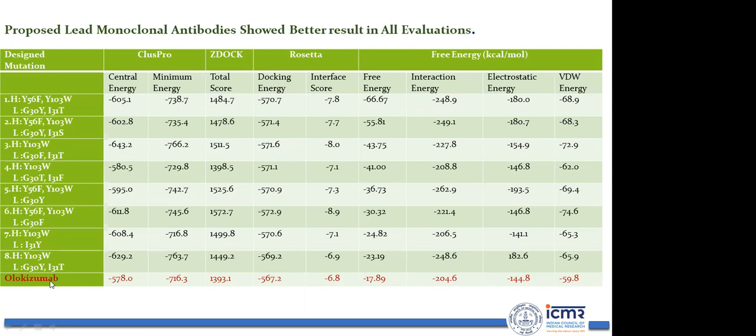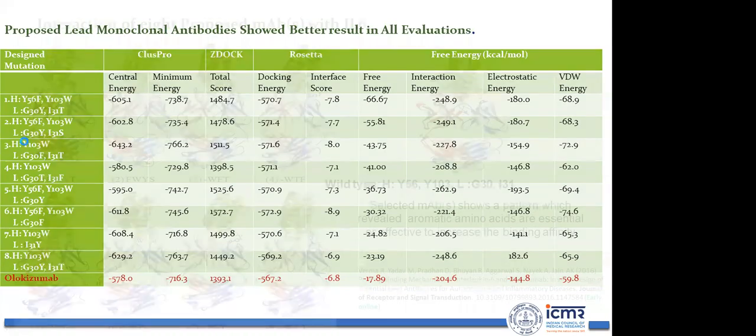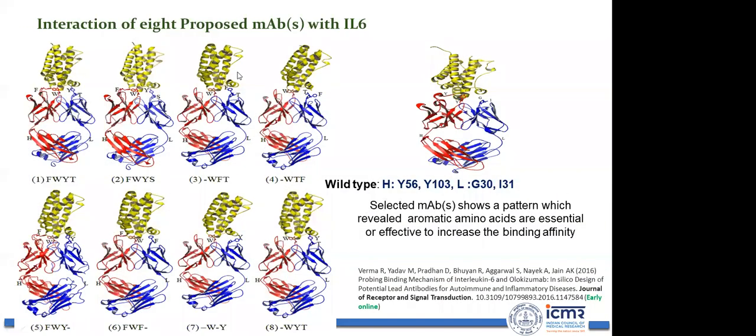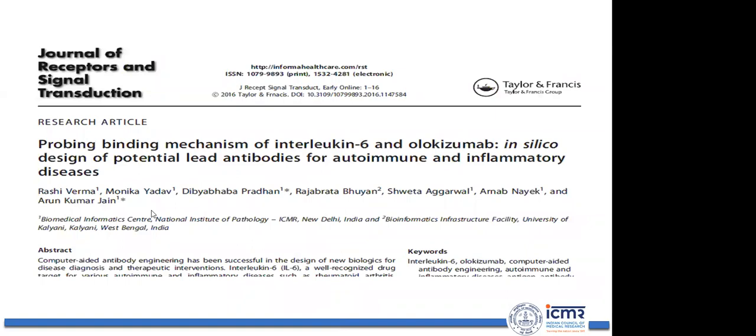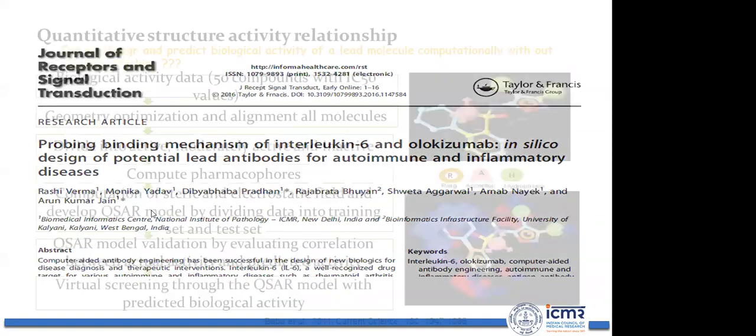This is the known antibody, and these are the mutations we have achieved, to propose monoclonal antibodies for interleukin 6. Okay, so these are the top antibodies pictures. This is the wild type picture, and the modifications were suggested here. This article was also published in 2016. Now next, along with antibody design, we can also do epitope design.